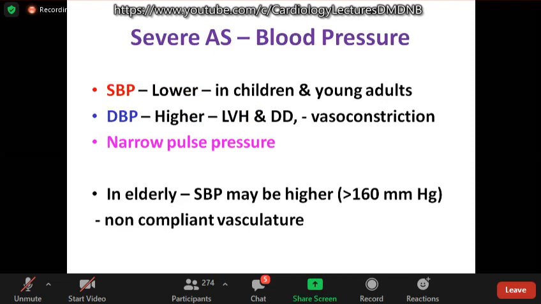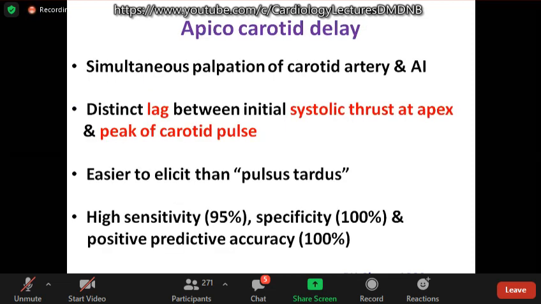What happens to the blood pressure in severe aortic stenosis? Systolic BP becomes lower, especially in children and young adults, and diastolic BP goes up because of left ventricular hypertrophy, diastolic dysfunction, and diastolic restriction. However, in elderly, systolic BP may go higher because of the non-compliant vasculature.